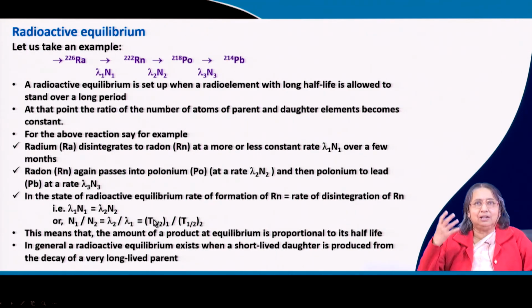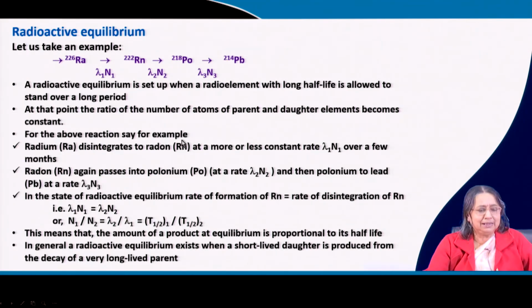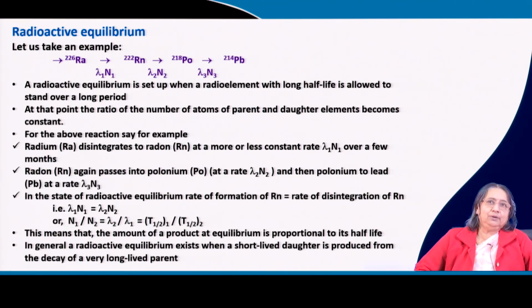You can also conceive that the amount present here is proportional to T half. If T half is more, N will be more.